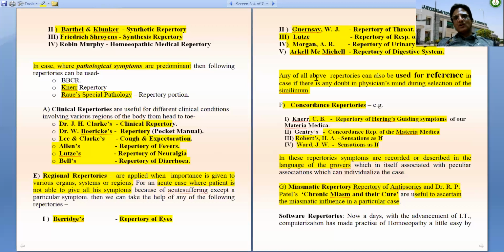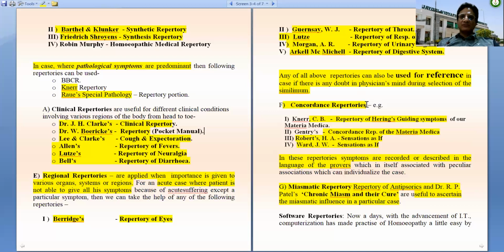And all our repertories can also be used for reference in case there is any doubt in the physician's mind. When we use the word reference, the biggest repertory used for reference is the concordance repertory.